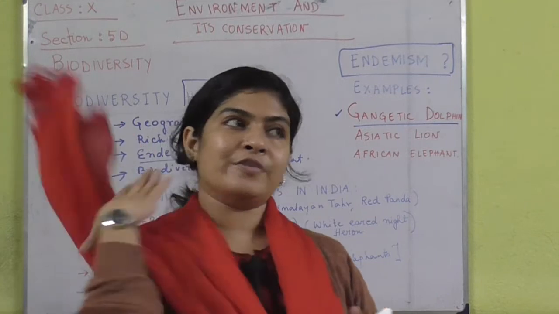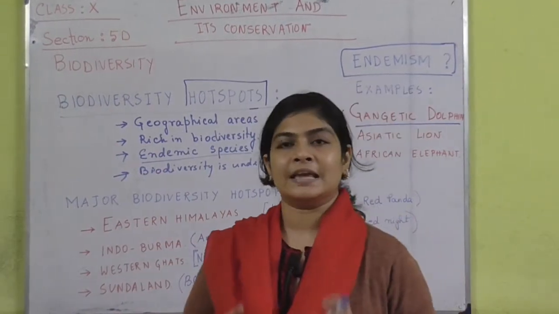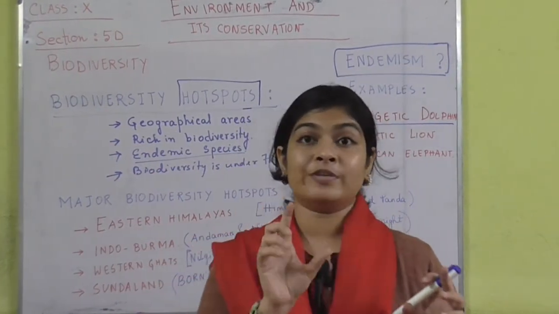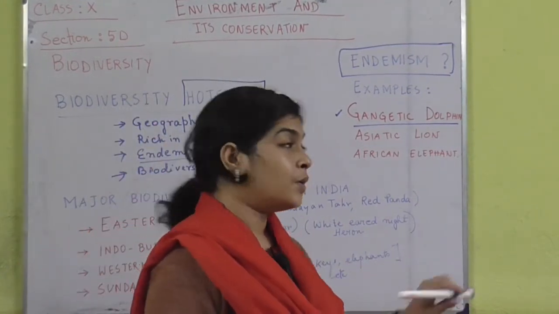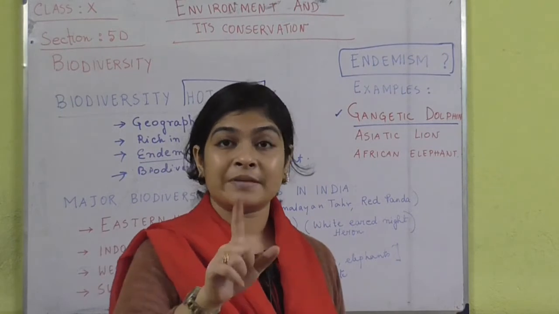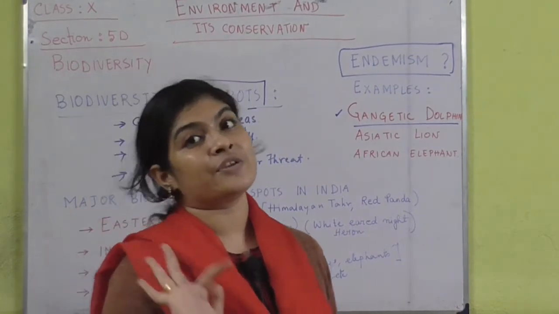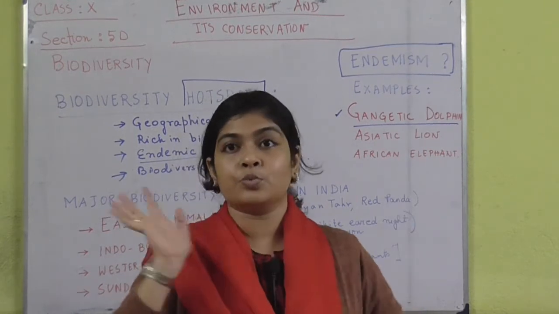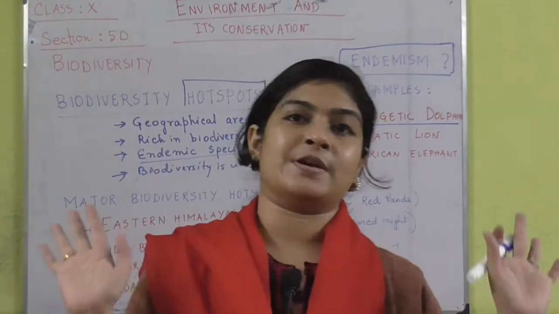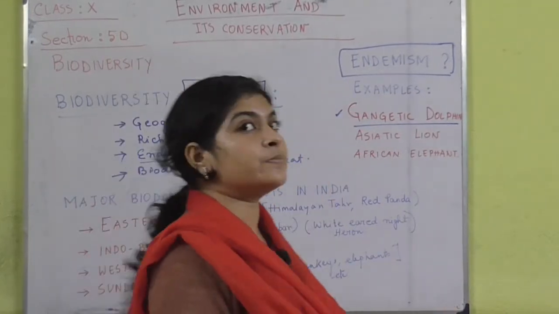In different rivers some dolphins are present, and they are known as river dolphins. The dolphin which is specifically present in the Ganges is a separate species known as the Gangetic dolphin. Throughout the world, you will not be able to find the Gangetic dolphin anywhere else. That is why this is an endemic species.